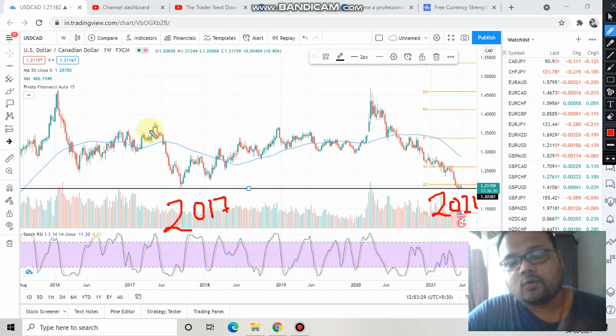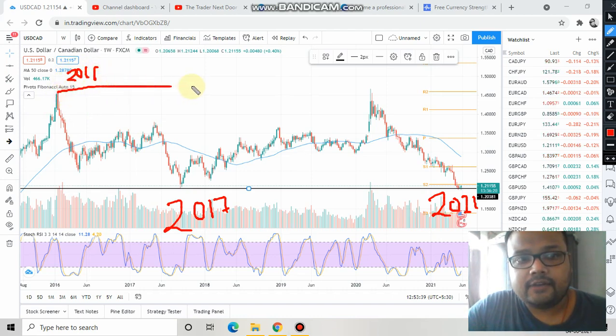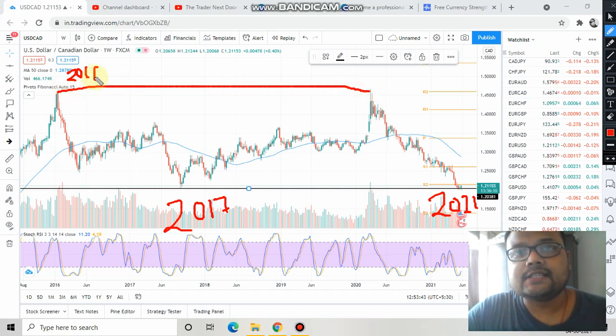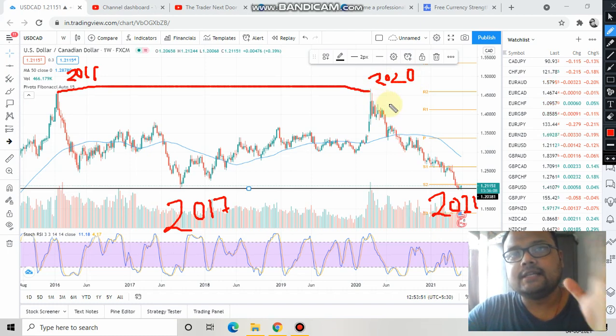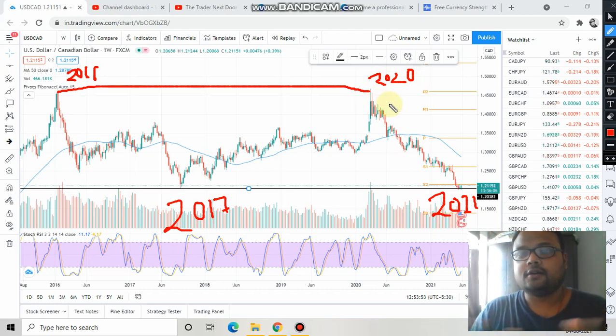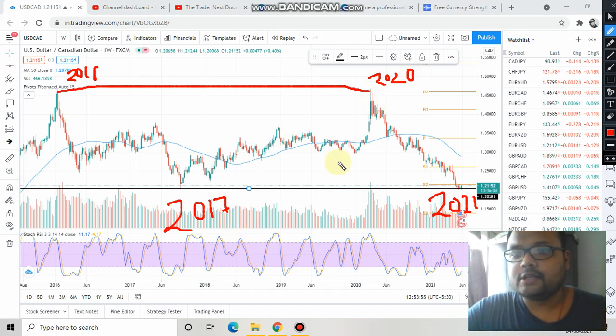If you're wondering why the support from 2017 is still valid, it is because this resistance from 2016 is still a valid one. This resistance from 2016 is still providing resistance to the market, and as a result, when the market went up in the year 2020, it faced resistance and came down, and the downtrend is still on. As a result, this support is still valid.